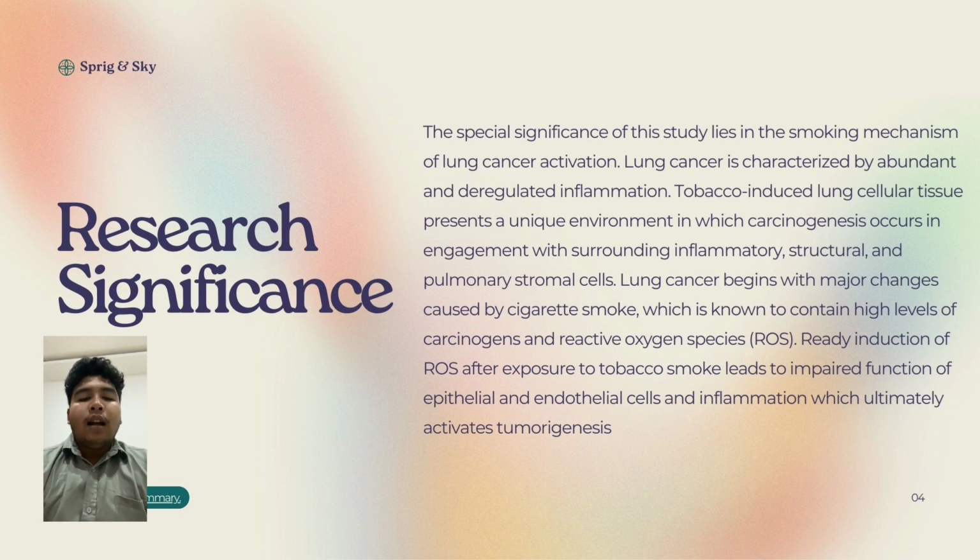Lung cancer begins with major changes caused by cigarette smoke, which is known to contain high levels of carcinogens and reactive oxygen species. Rapid induction of ROS after exposure to tobacco smoke leads to impaired function of epithelial and endothelial cells and inflammation, which ultimately activates tumorigenesis.